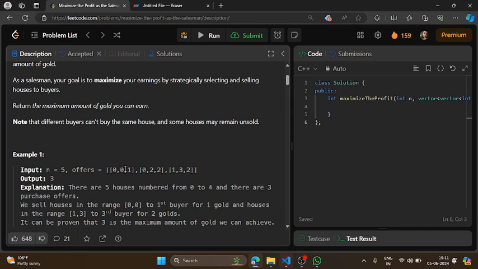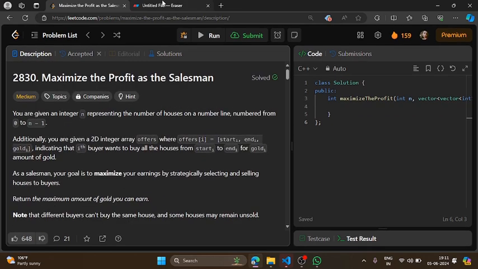So when it comes to trying all the ways, what do you think of? Definitely recursion or DP, right? Because in recursion and DP we will try all the possible ways and return a particular answer, a particular way where we gain the maximum profit, right? So we will be solving this question with the help of DP. Now let me explain how it works.